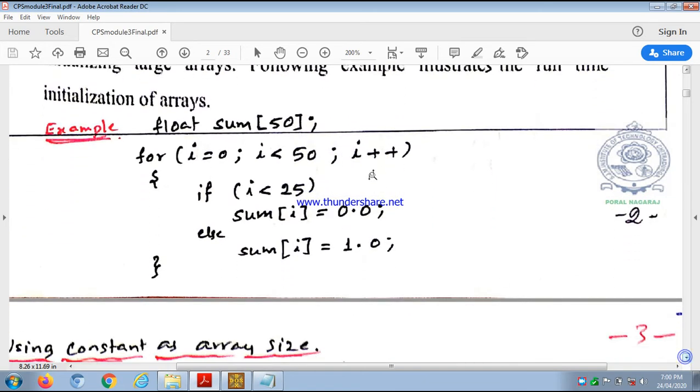See here, float sum of 50. Here we have not initialized; we have not taken an assignment operator, curly braces, or semicolon. We have just declared the array. The data type is float, the name of the array is sum, and the size is 50.